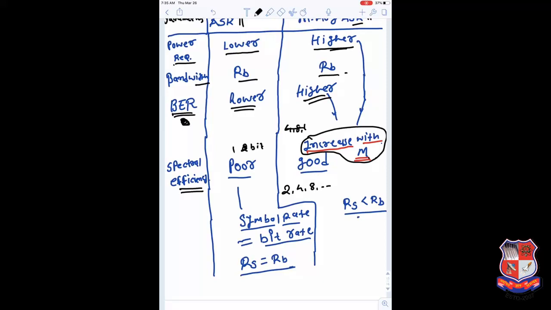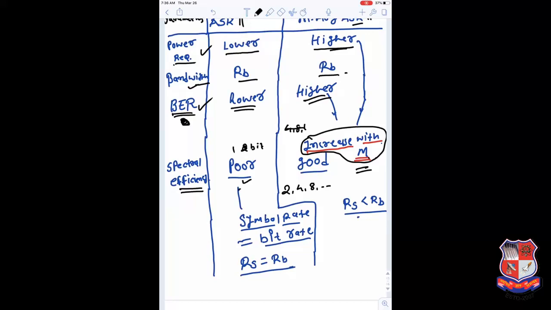So the number of bits in the same duration increases with the value of M. If M increases, more bits can be transmitted. That's the advantage of the MRASK signal.